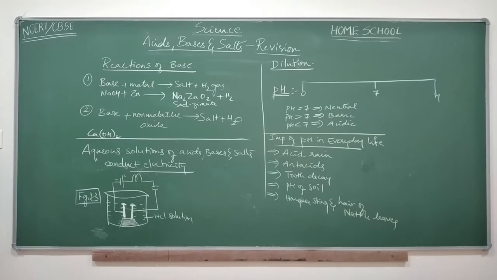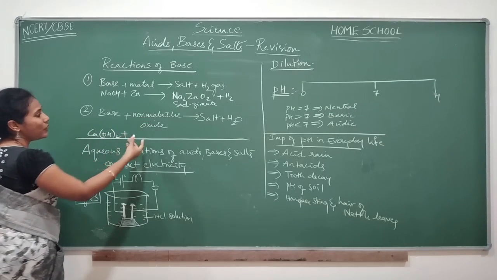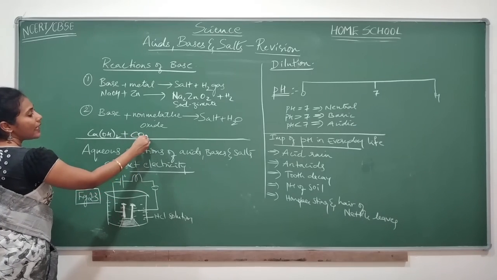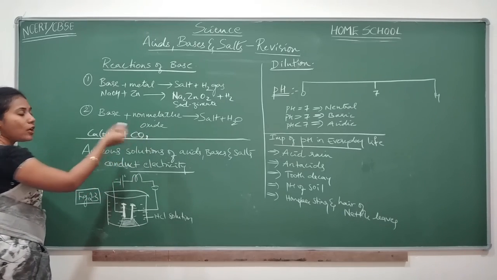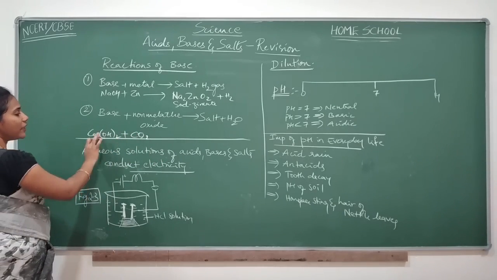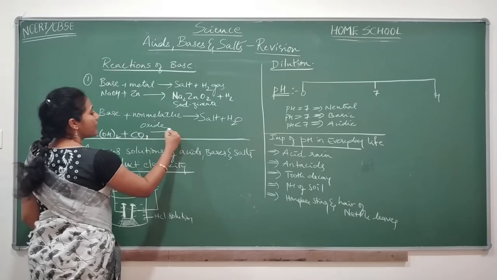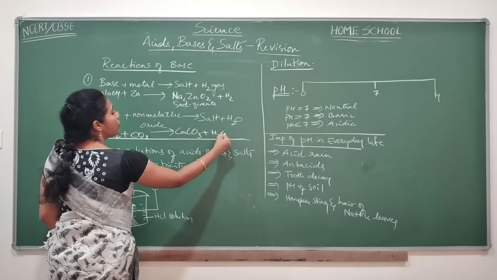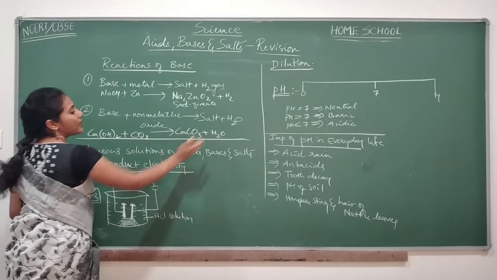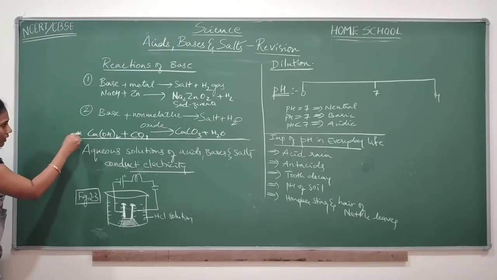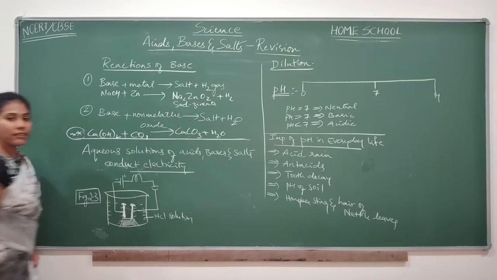Calcium hydroxide. What happens? Any non-metallic oxide? Carbon dioxide, isn't it? Carbon is a non-metal in combination with oxygen, a non-metallic oxide. So carbon dioxide, when you pass it to calcium hydroxide, what do you get? You get calcium carbonate plus water. So this is the salt you get, and water is the byproduct. Try to remember this example for this particular reaction sequence.